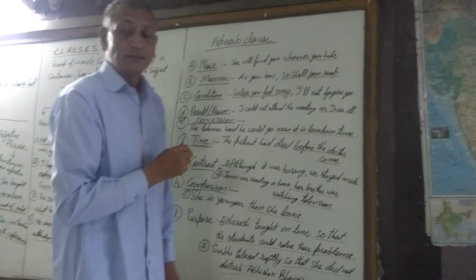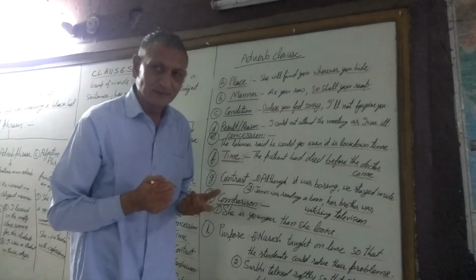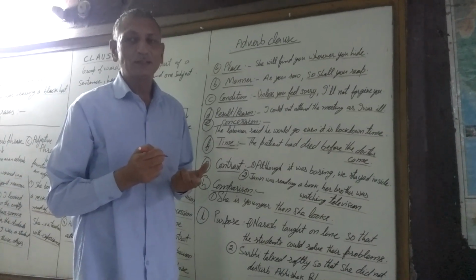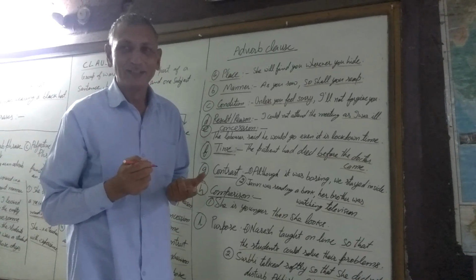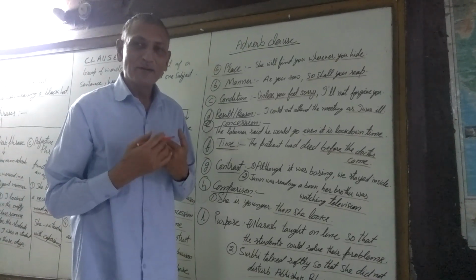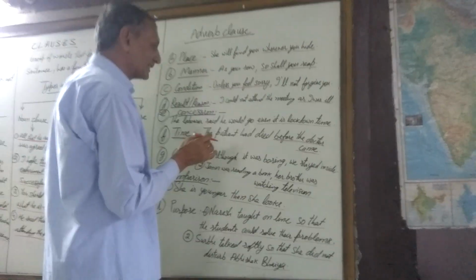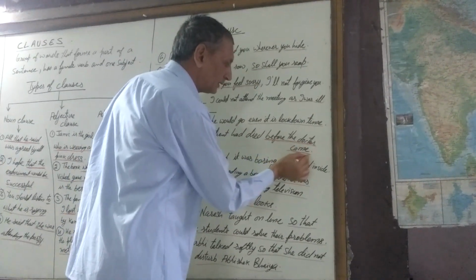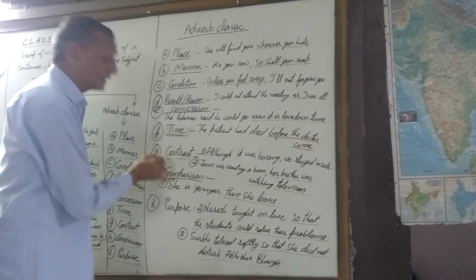Before the doctor came. Grammar classes had been finished before the regular classes commenced. So before this suggests the adverb clause of time.